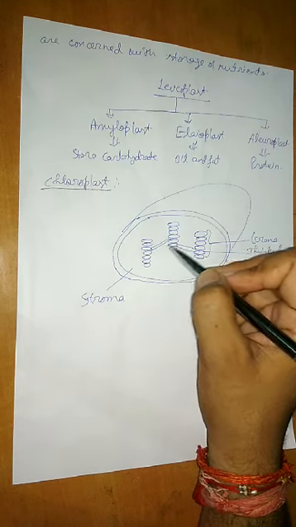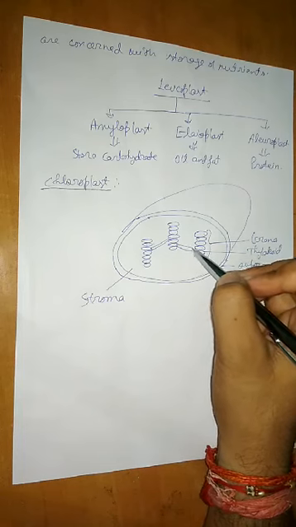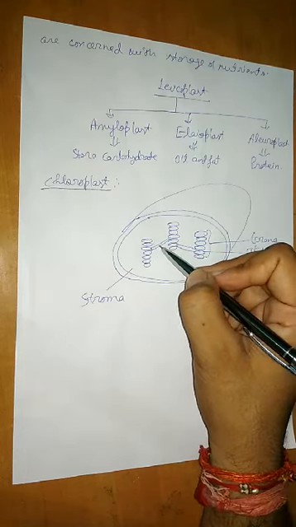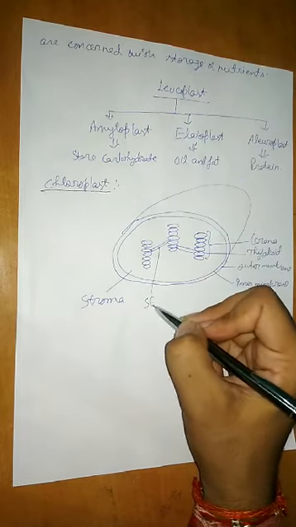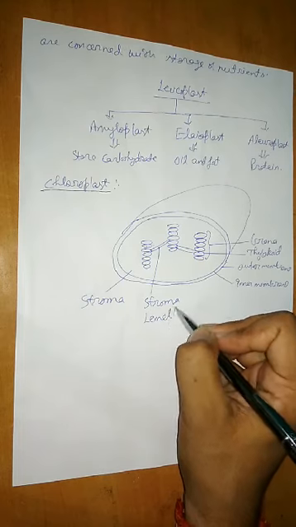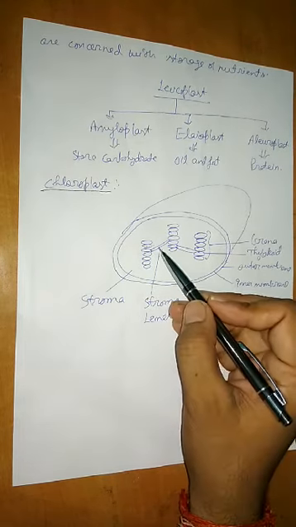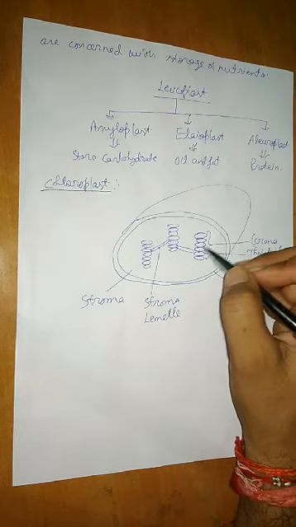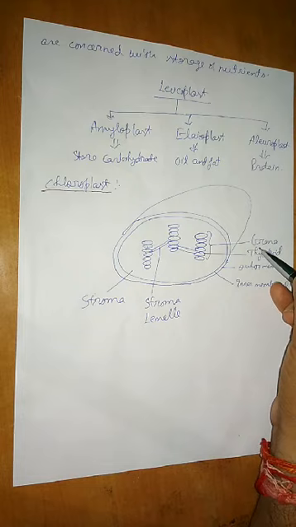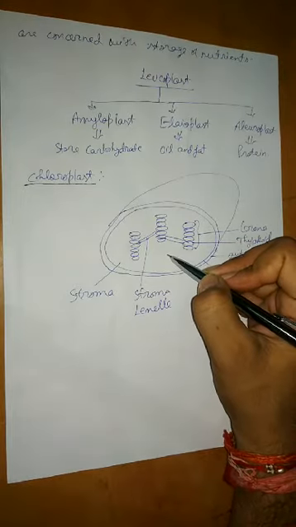So you can see here the thylakoids of the different grana are interconnected with the help of a tubular structure, and this is called stroma lamellae. These are also membranous structures. Then the thylakoid is there, the grana is there. Apart from this, they also possess ribosomes.